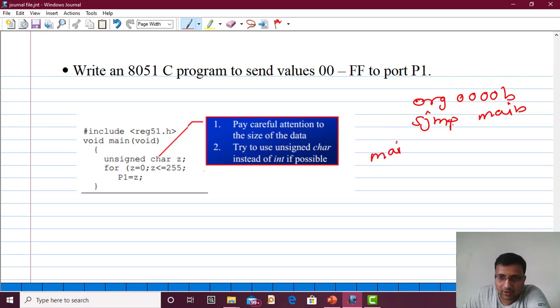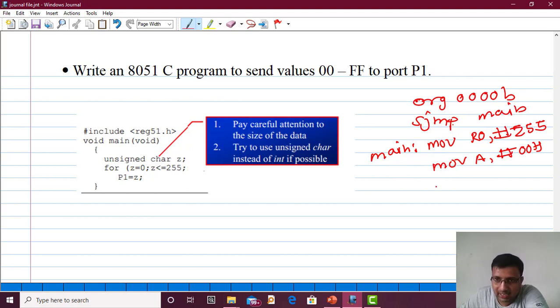Then we write the main program: mov R0, #255 as a counter, then mov A, #00h. Then I can send this data to port 1: mov P1, A, inc A, which increments the accumulator by 1, then djnz R0, back to the loop.